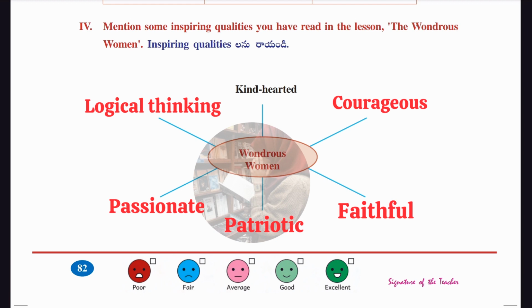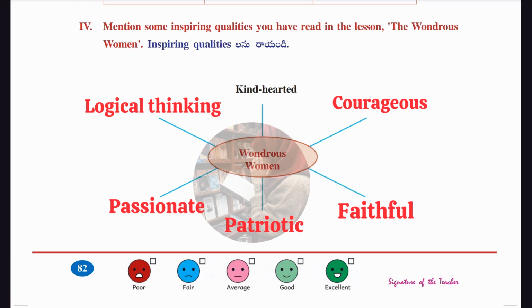You have to place it on the line. So first one is already given, kind hearted. Next, courageous. After that, faithful. Then patriotic. Then passionate. And the last one is logical thinking. If you find any other inspiring qualities, you just put the line and write it down.